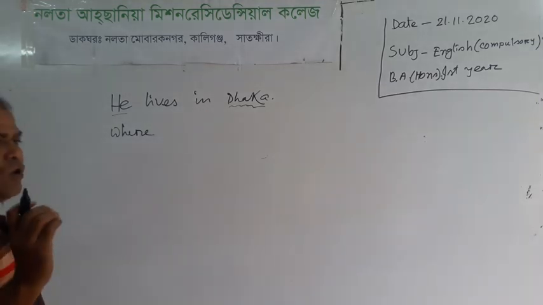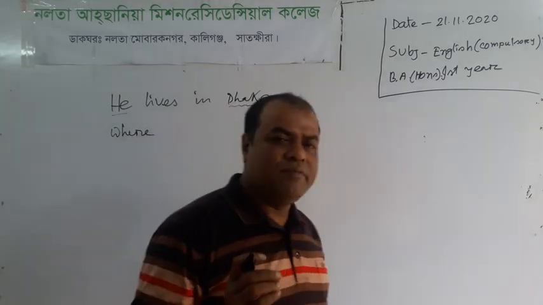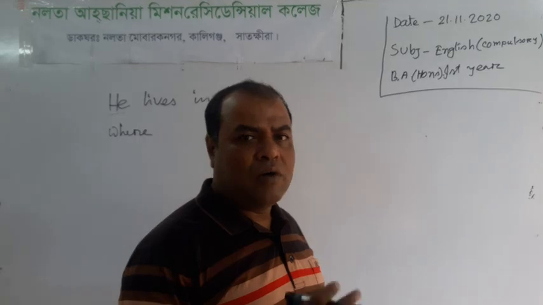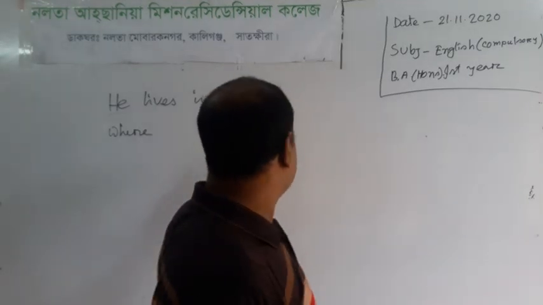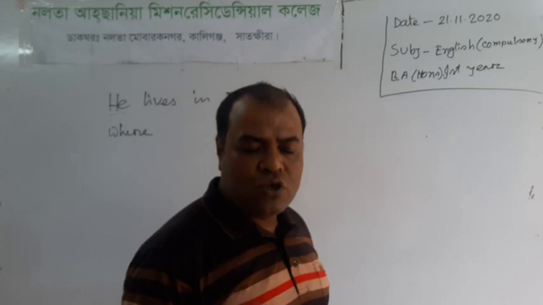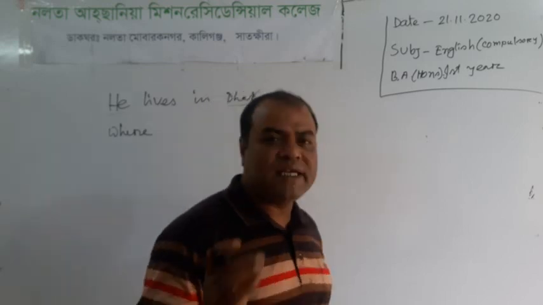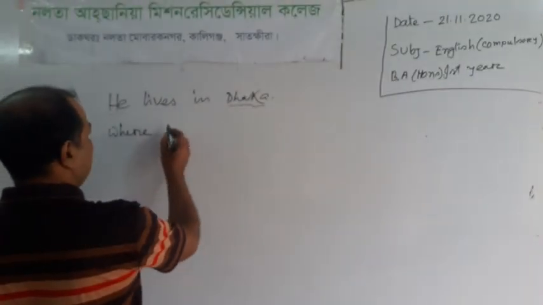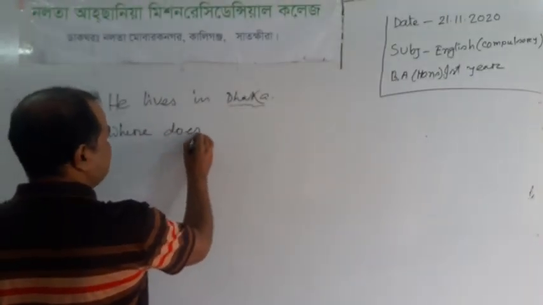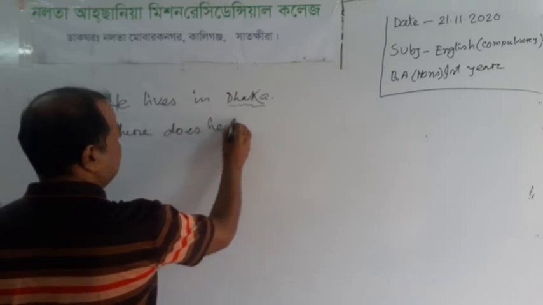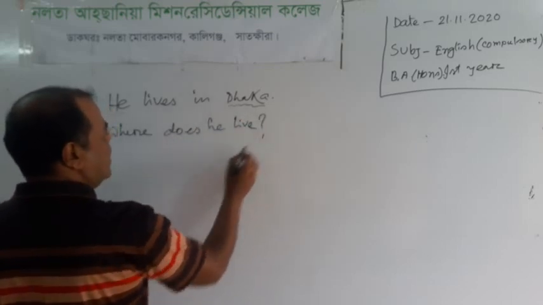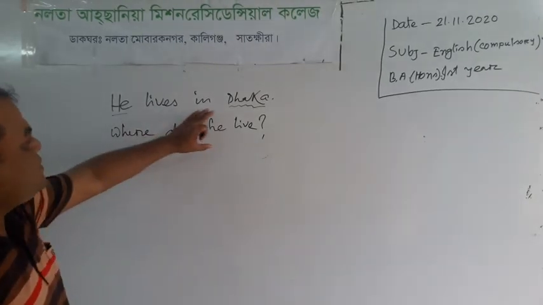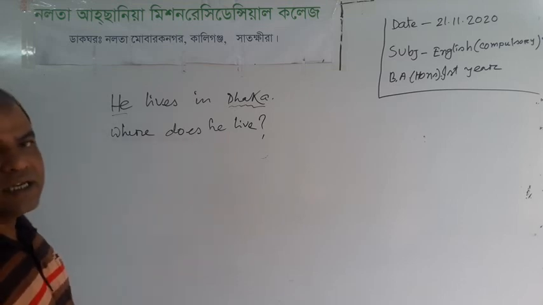If there is no auxiliary verb, after the WH word we have to bring do, does or did for making the sentence interrogative. So, he lives in Dhaka. Where does he live? He lives in Dhaka. Where does he live?